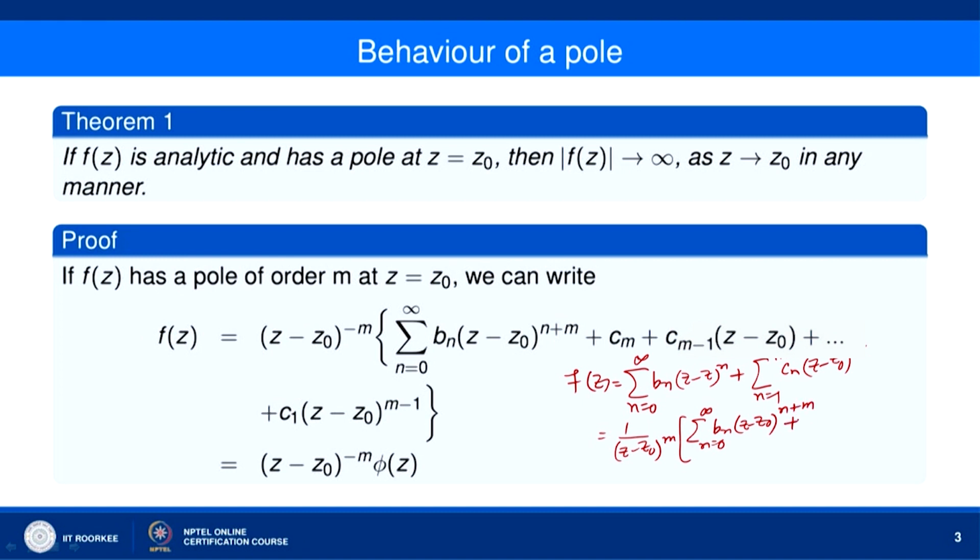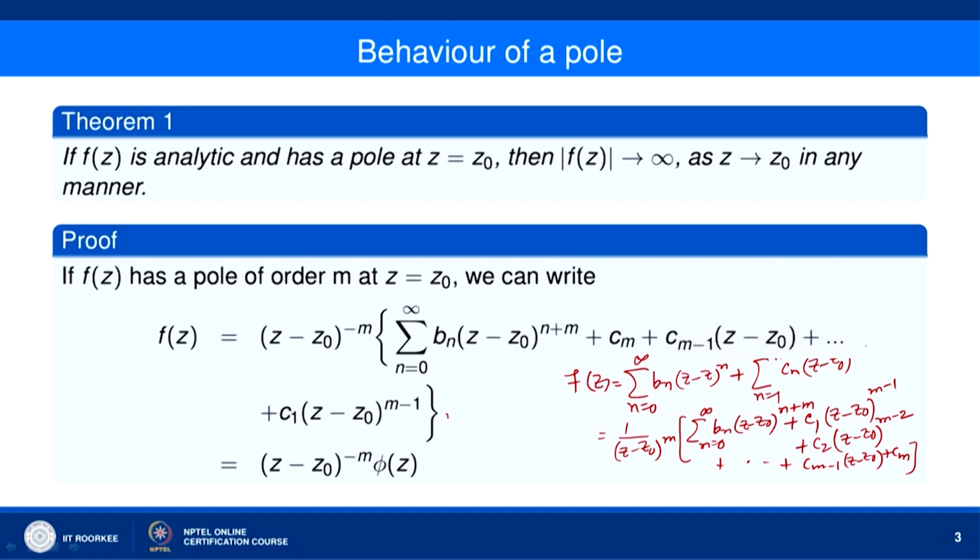plus c_1 times (z minus z naught) to the power m minus 1, c_2 (z minus z naught) to the power m minus 2 and so on, c_(m minus 1) (z minus z naught) plus c_m.